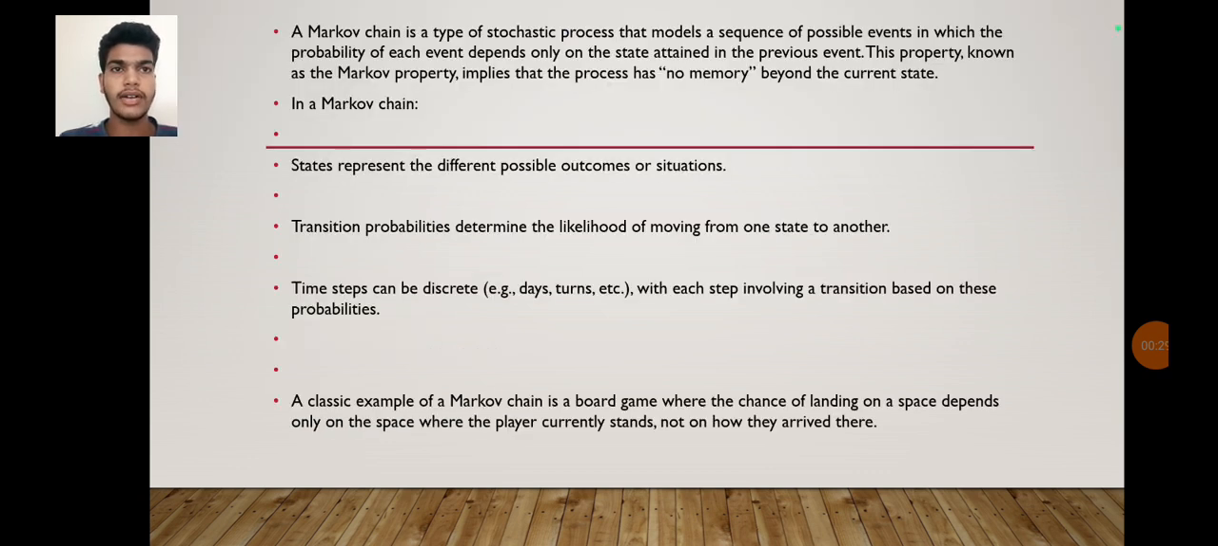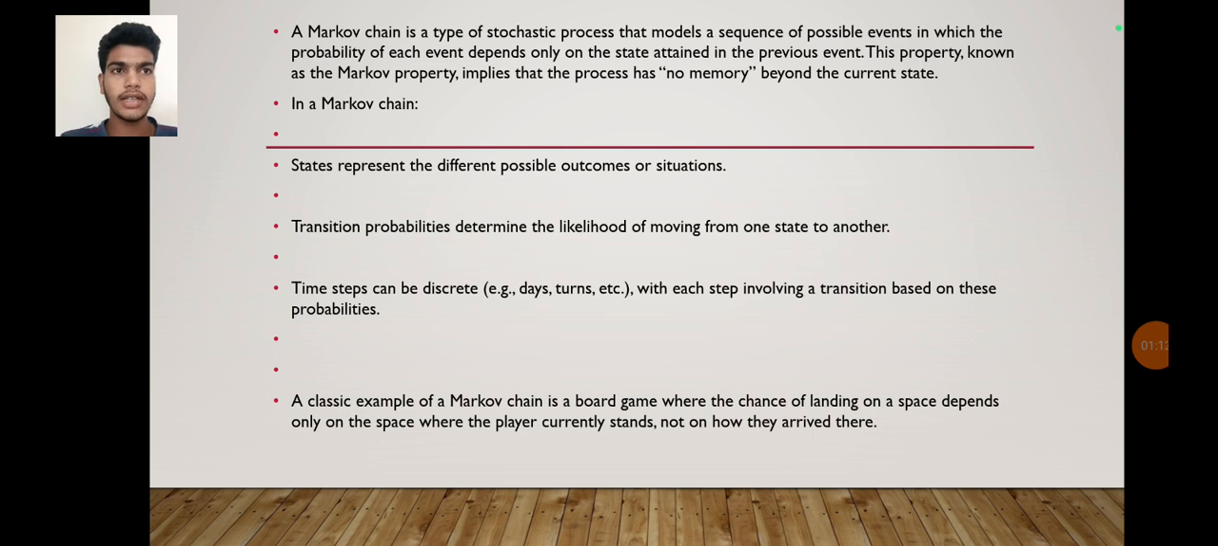So what do you mean by a Markov chain? A Markov chain is a type of stochastic process that models a sequence of possible events in which the probability of each event depends only on the state attained in the previous event. This property, known as the Markov property, implies the process has no memory beyond the current state. In a Markov chain, states represent the different possible outcomes or situations. Transition probabilities determine the likelihood of moving from one state to another. Time steps can be discrete, for example days, turns, etc., with each step involving a transition based on these probabilities.